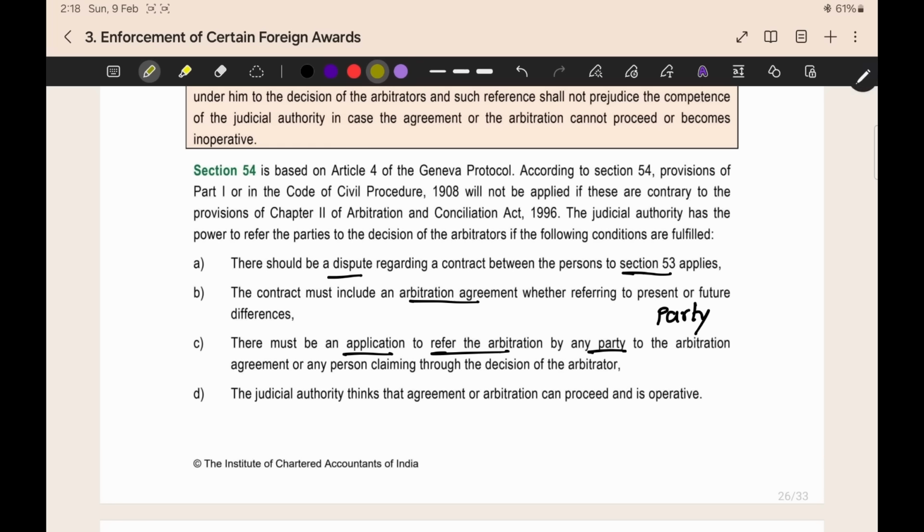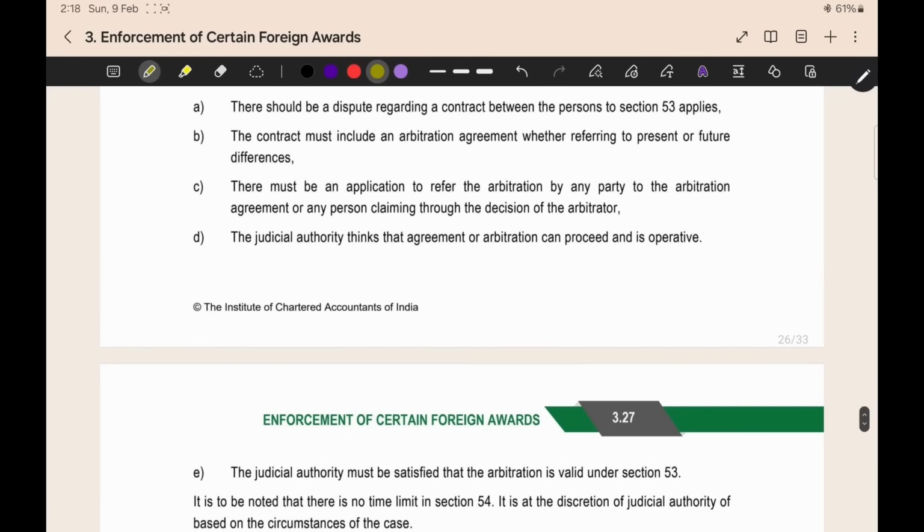Like that, there should be an application to refer to arbitration. Then the judicial authority thinks that the arbitration agreement can proceed and is operative. The arbitration agreement should be operative. It cannot be invalid. Then the next point is the judicial authority must be satisfied that the arbitration is valid